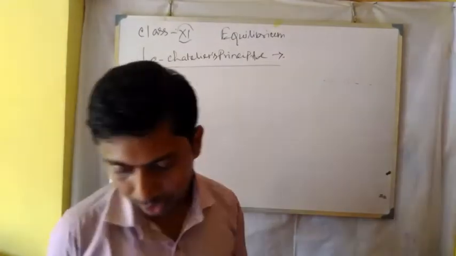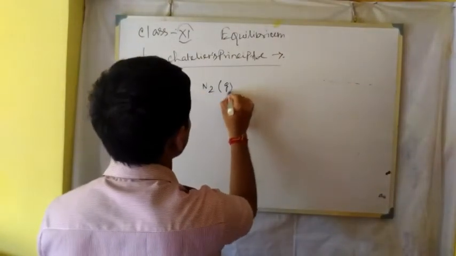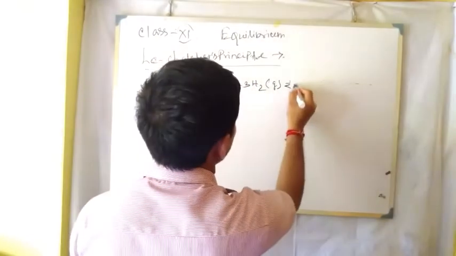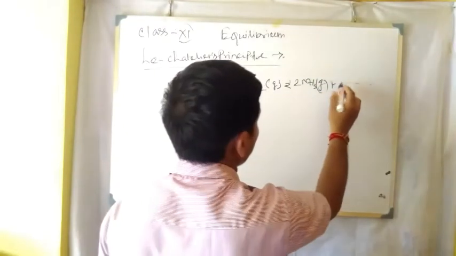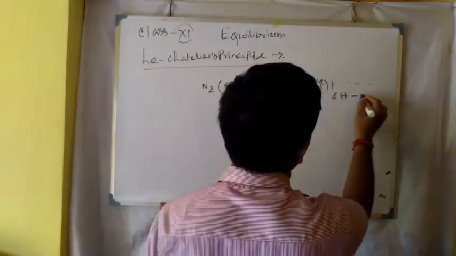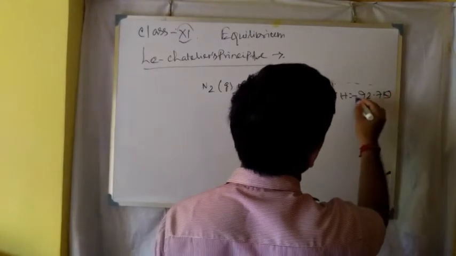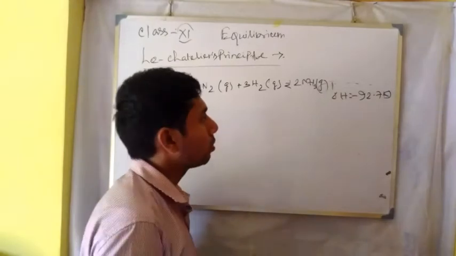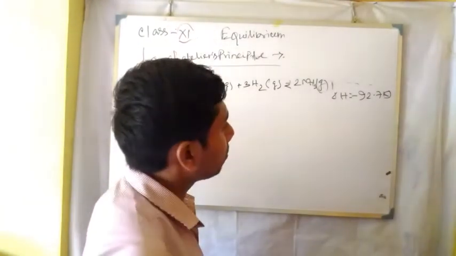One example: N2 gas plus 3H2 gas giving 2NH3 gas, delta H equal to minus 92.7 kilojoule. The minus sign indicates heat is evolved, so it is an exothermic reaction.